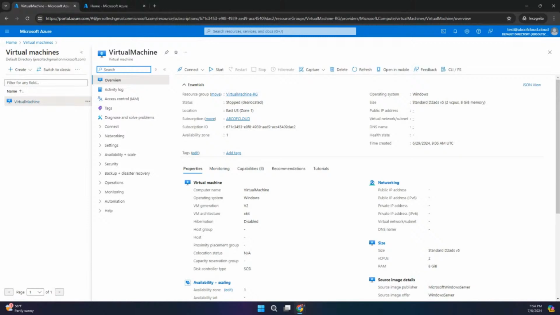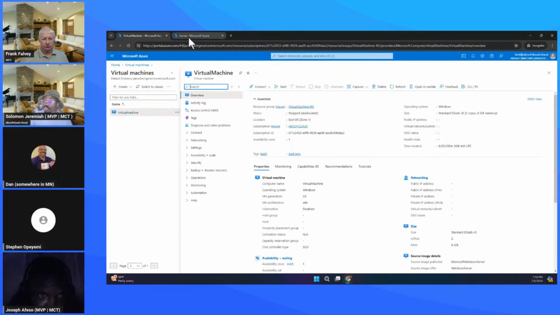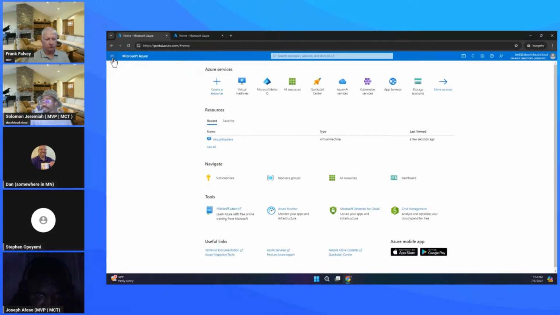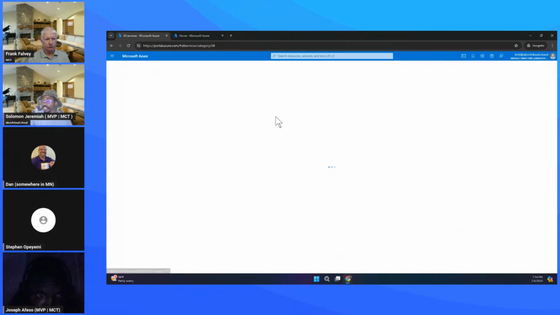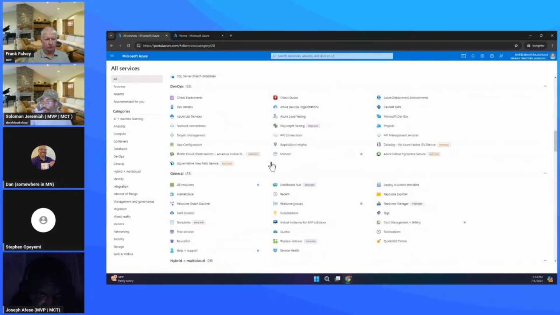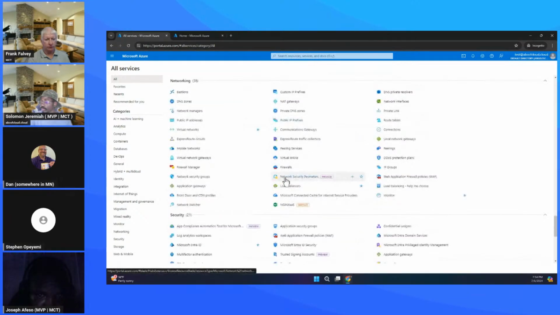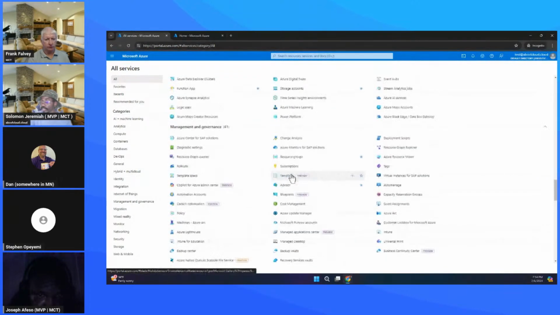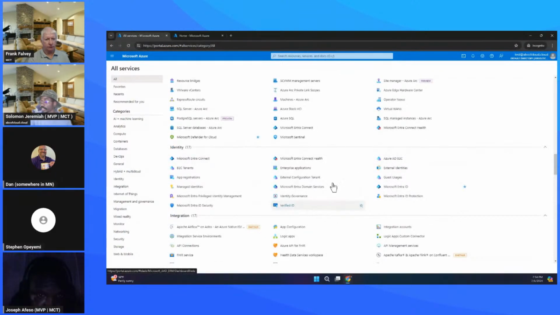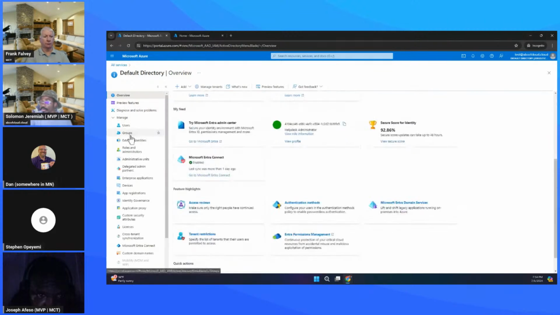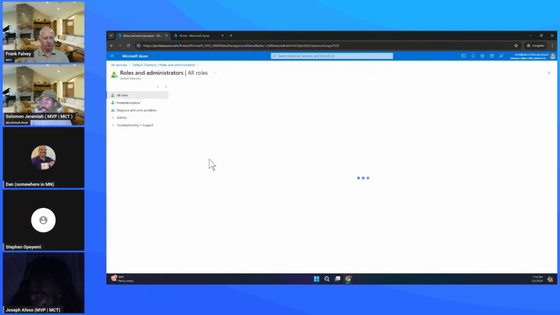But on the other hand, because of time, if we want to do that for the Entra, right? The Entra is almost the same thing. Let's do this. I'm just going to go to all services. The Entra ID is one of the services we have here. And if I scroll down to identity, I guess I just passed identity. Okay, so this is identity, and then I'm just going to click on this. Once I click on this right now, I can choose to come to roles and administrators.